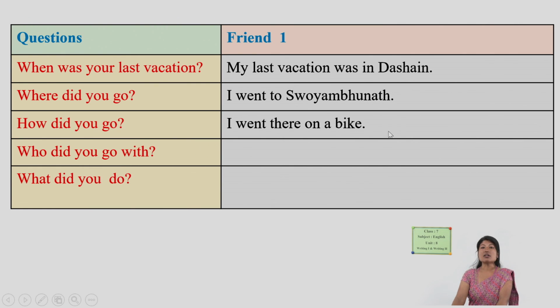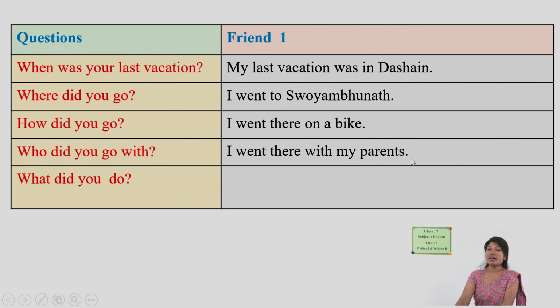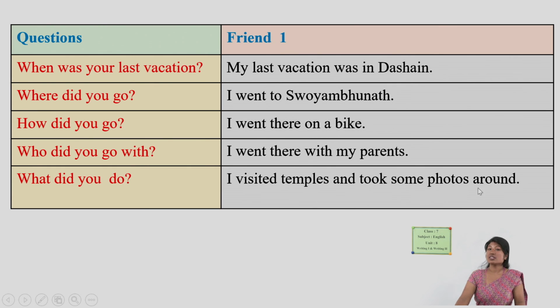I went there on a bike. Who did you go with? I went there with my parents. What did you do there? I visited temples and took some photos around. Then you can develop the keywords into sentences like this.